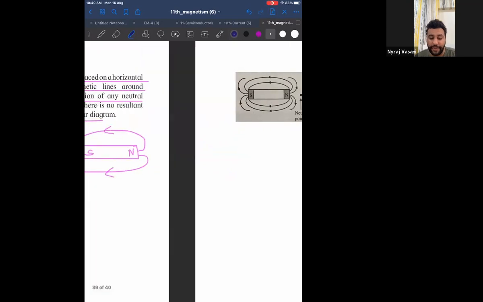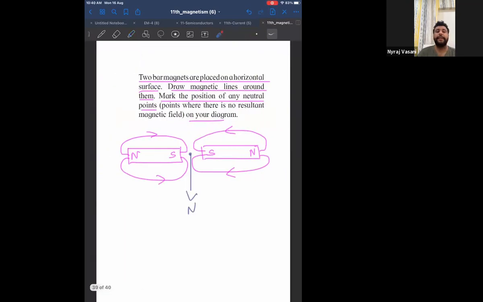And here itself in the question, look at the question, they have defined what a neutral point is. Check. Points where there is no resultant magnetic field are called neutral points. Clear? So now read the question. Now try to do the diagram on your own. Start.